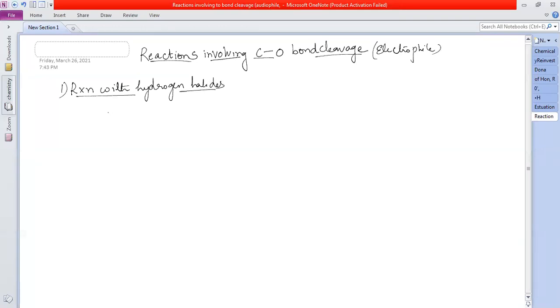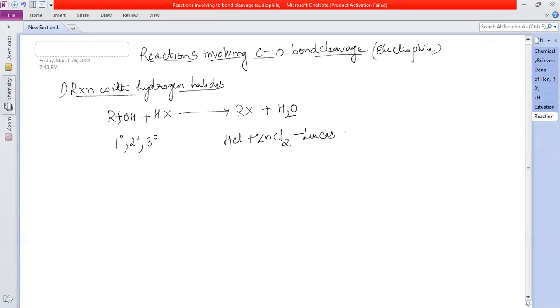Reaction of alcohols, preparation of alkyl halides: you get RX, alkyl halide, this bond is broken, plus water. We have read this for primary, secondary, and tertiary. Lucas reagent, do you remember? HCl plus ZnCl2 is called Lucas reagent, and the test is the Lucas test.